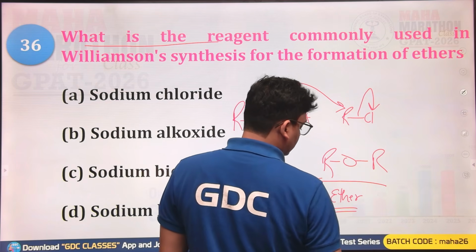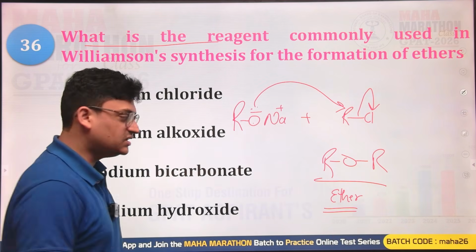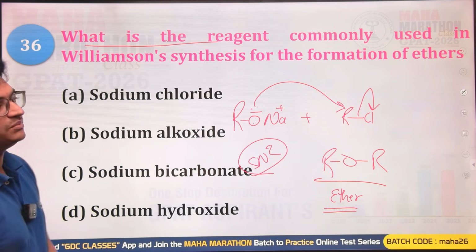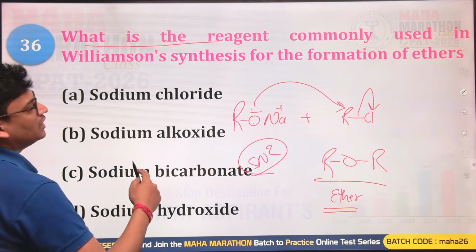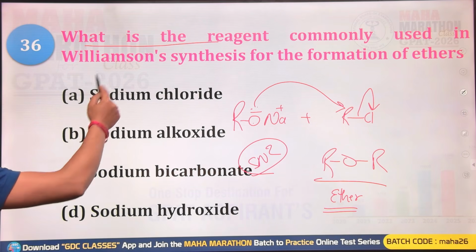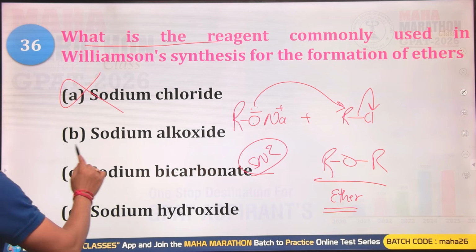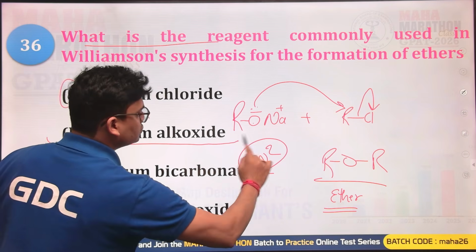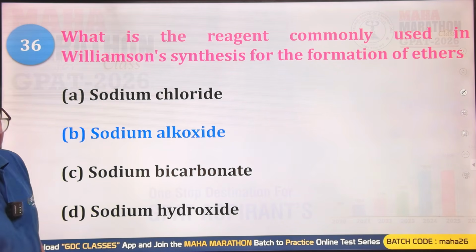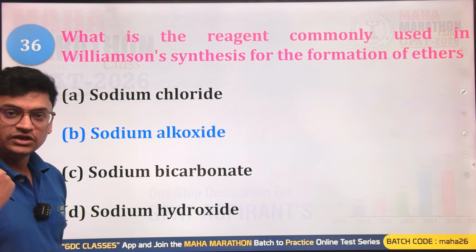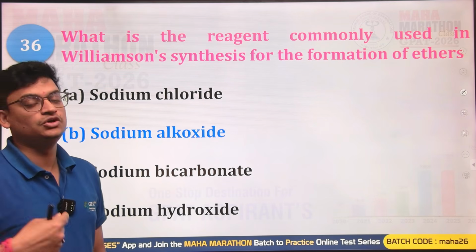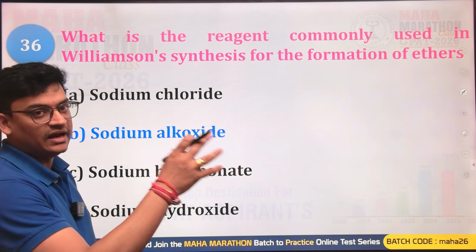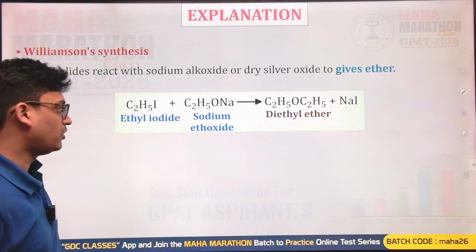This reaction is known as what? This is the Williamson ether synthesis reaction. This reaction follows the SN2 mechanism, nucleophilic substitution bimolecular. So what is the commonly used reagent? Sodium chloride? No. Sodium alkoxide? Yes, that is the correct one. Sodium bicarbonate? No. Sodium hydroxide? No. It utilizes sodium alkoxide as the reagent, which is nucleophilic in nature, and this is a one-step bimolecular SN2 reaction in which alkyl halide and sodium alkoxide give the ether.